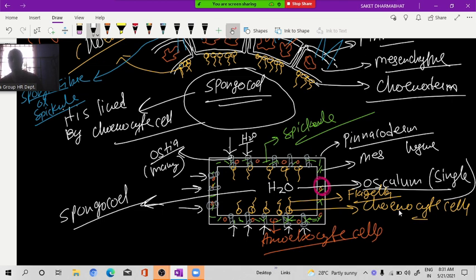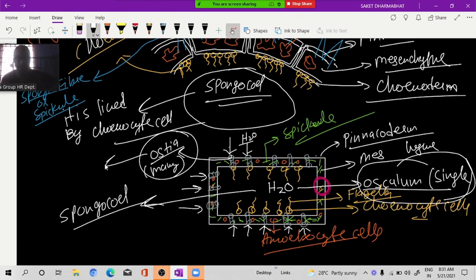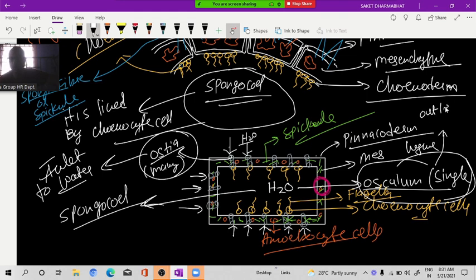Single only. Ostia are what? Many. Osculum is what? Single. So ostia act as what? Inlet to water or outlet to water? Inlet to water. Very good. And only a single opening is there, osculum, that acts as what? Outlet of water.